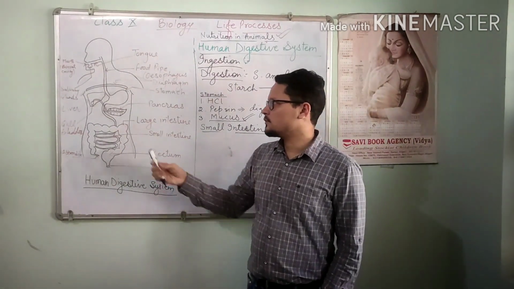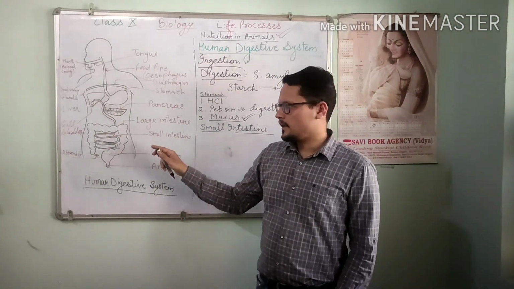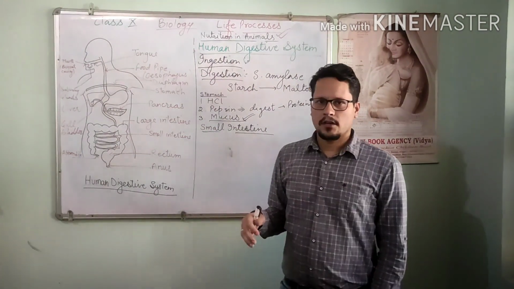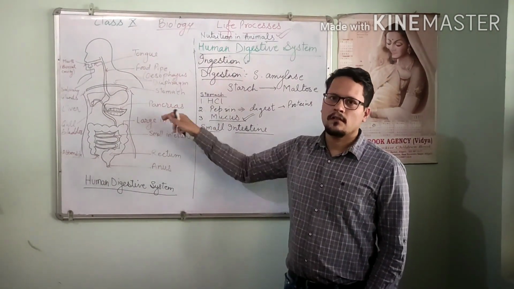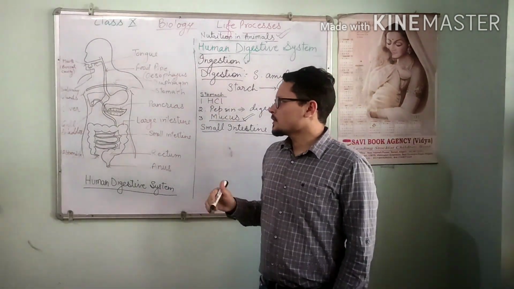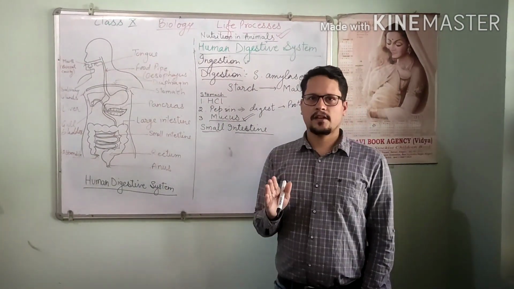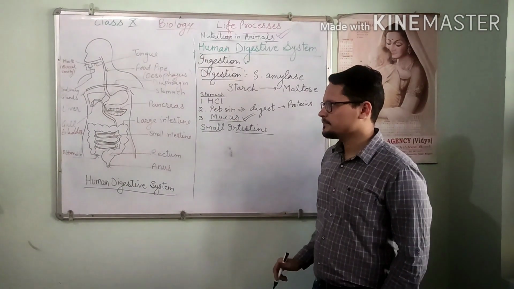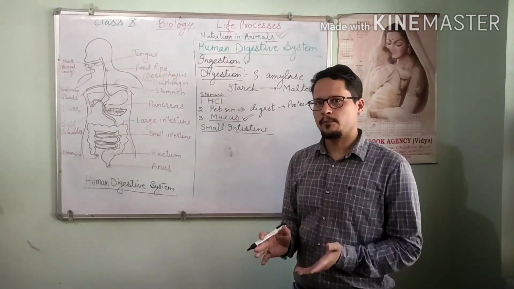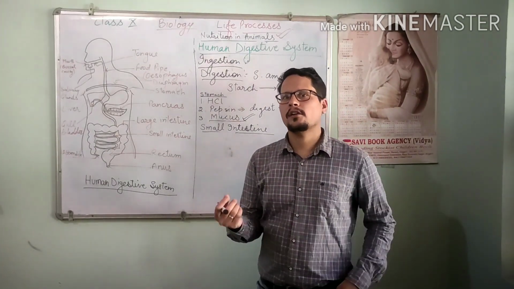As you remember, the food was acidic in the stomach and now it should be alkaline so that the pancreatic juice can function, because pancreatic juice functions in alkaline medium, not in acidic medium. And the second function of bile juice is emulsification. What is emulsification? It is the process in which fats or lipids are converted into small pieces or small droplets.